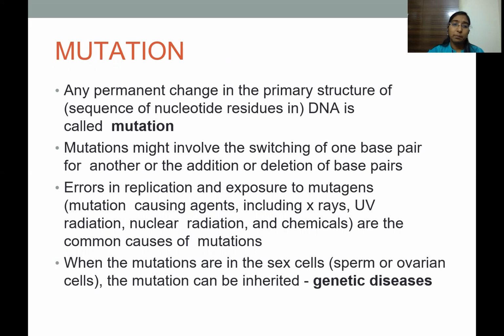Errors in replication and exposure to mutagens like X-rays, UV radiation, nuclear radiation, and different chemicals are common causes of mutation. When mutations occur in the sex cells, which are sperm or ovarian cells, the mutation can be inherited, which can result in genetic disorders.